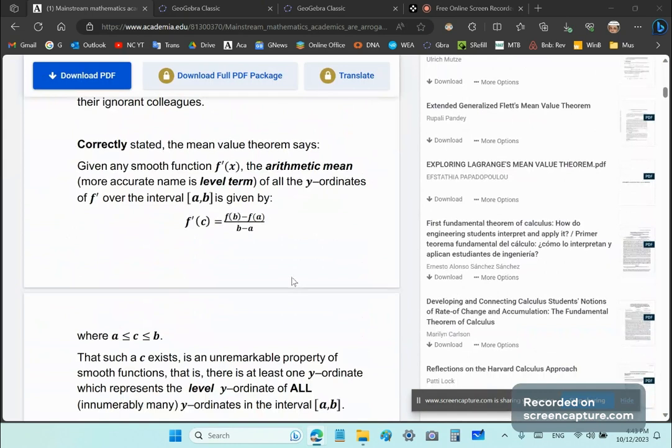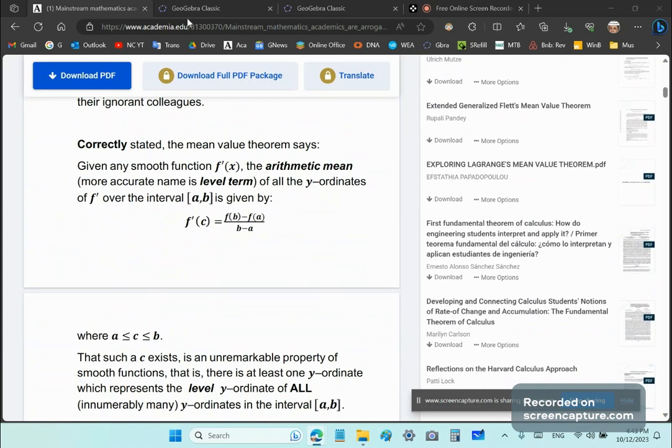It says, given any smooth function, f prime of x, the arithmetic mean, or a more accurate term, a level magnitude of all the y-ordinates of f over the interval AB is given by this expression.